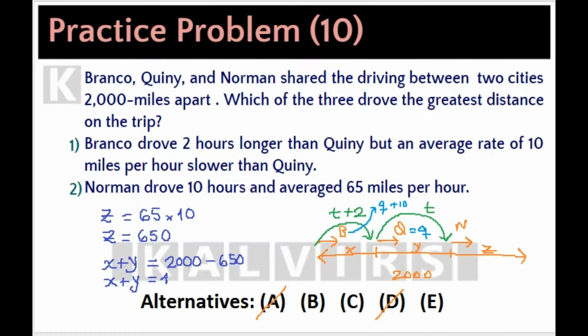This is 1,350 miles. However, we cannot determine which of the variables is the greatest.